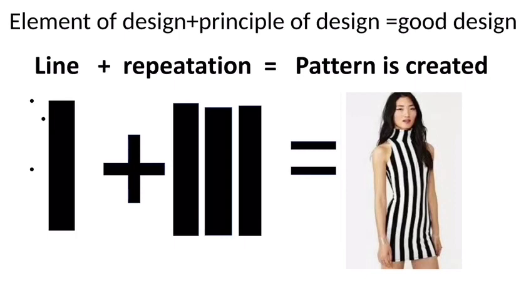So students, here I am picking one element of design for understanding design. Is it clear? So elements of design work according to the principles of design to create a good design. Is it clear? So here I am picking line as the element of design, and for the principle of design I have taken repetition. Repetition means repeating the line, and a pattern is created.